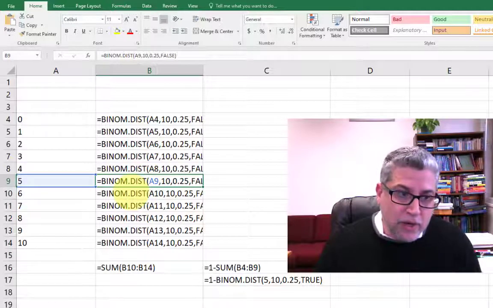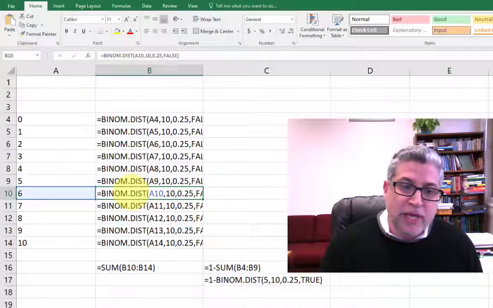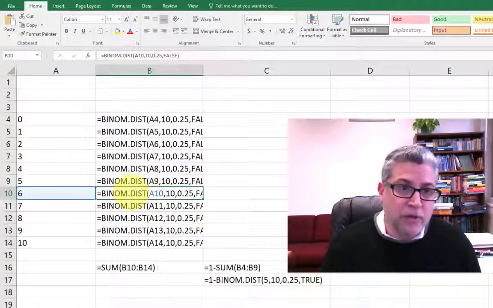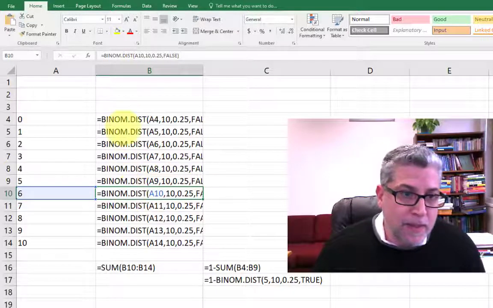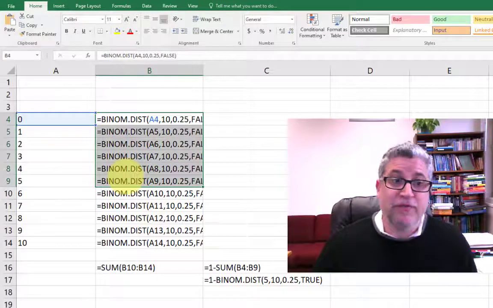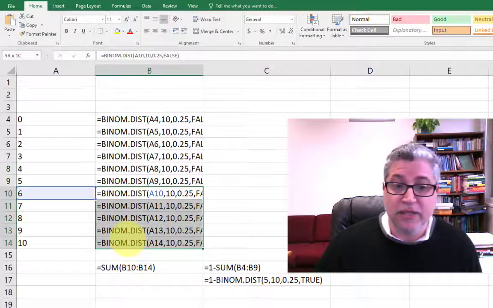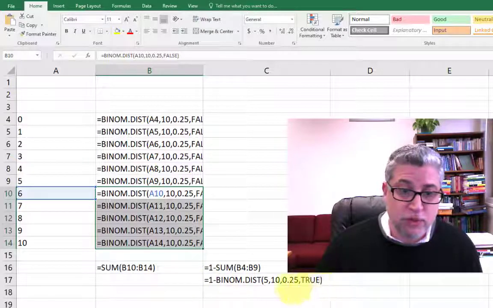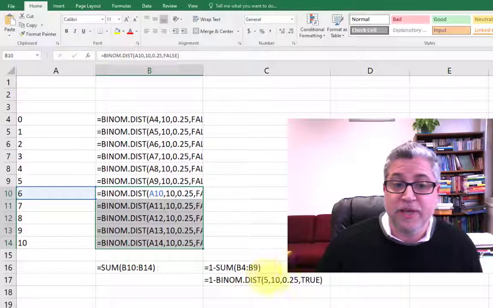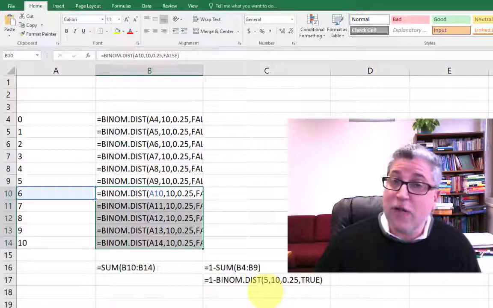Or include 6? Now the way that Excel does the binomial distribution is it tells you, when you're doing the cumulative, probability of less than or equal to something. So less than or equal to 5 includes the 5. 1 minus that is going to give you your 6s through 10s. So that's why we have here 1 minus the cumulative distribution of 0 through 5 with that 5 right there. So that's how you do binomial distribution questions using Excel or with pen and paper.